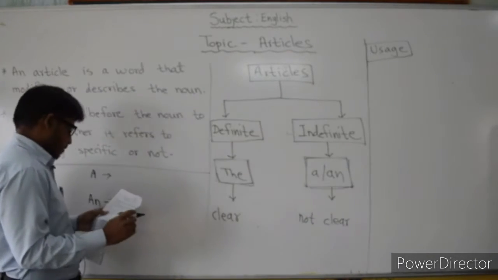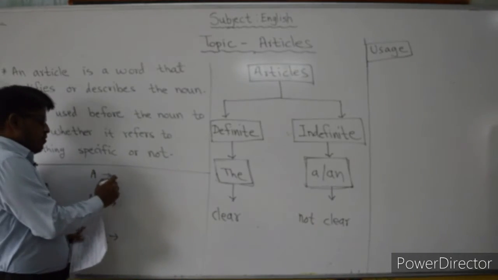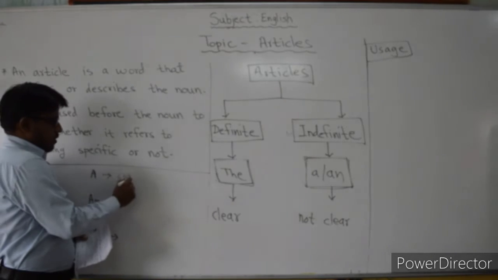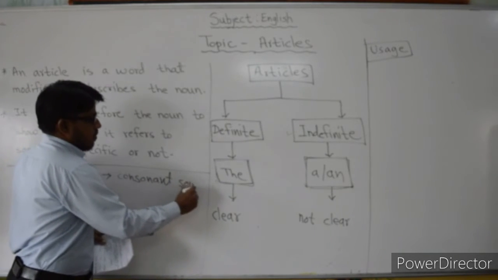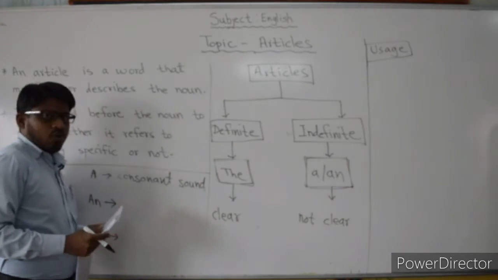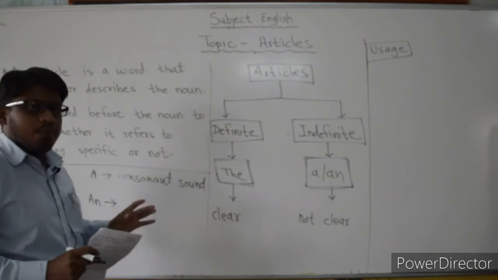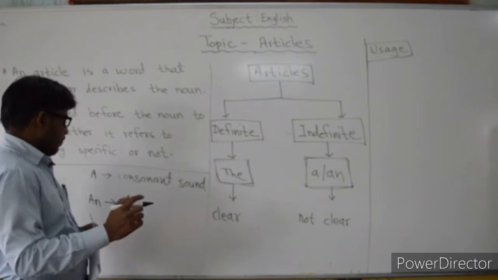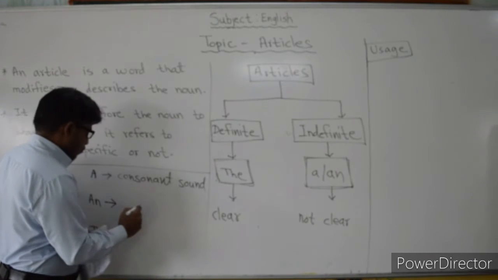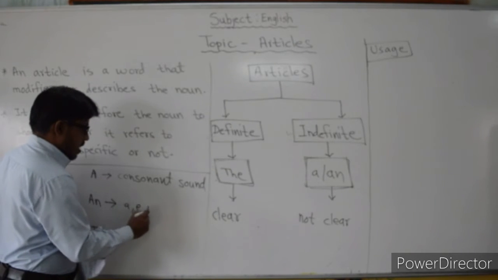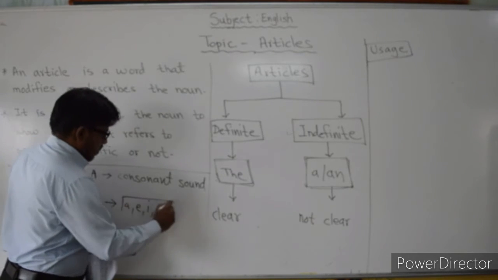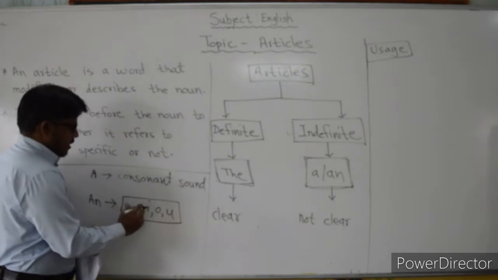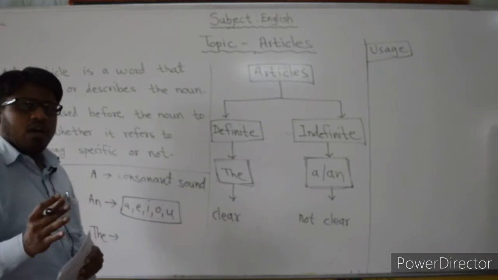First of all, the article a is used before a consonant sound. As you know, there are 5 vowels in English: A, E, I, O and U. Other than these 5 vowels, the rest are consonant sounds.